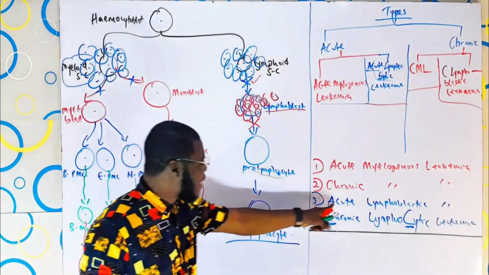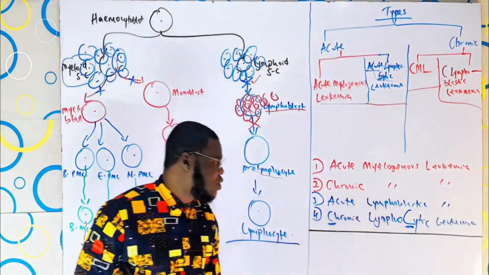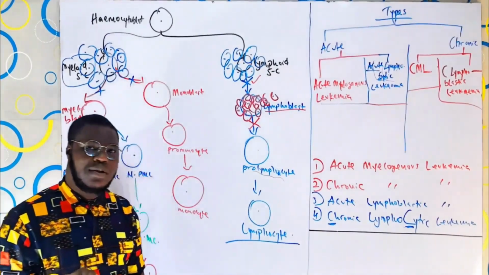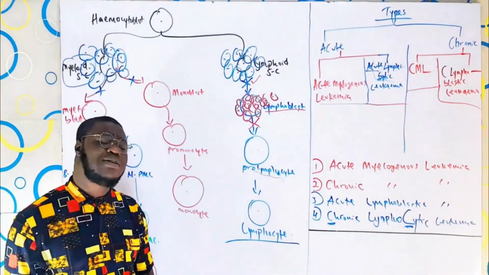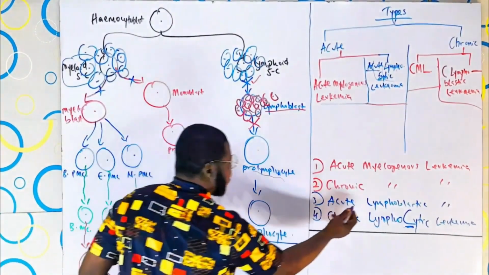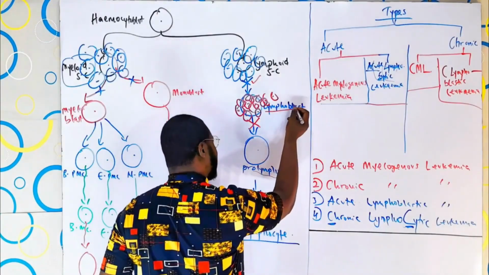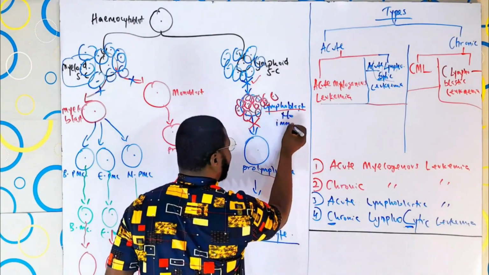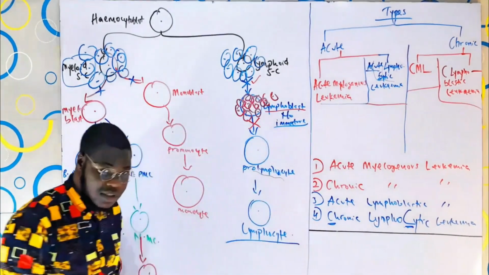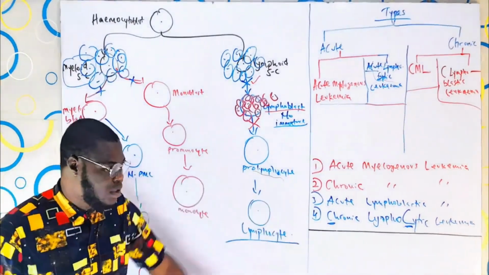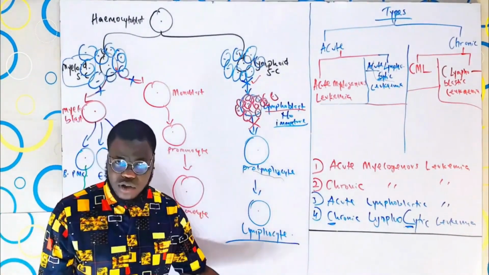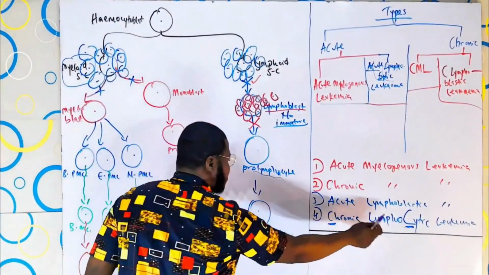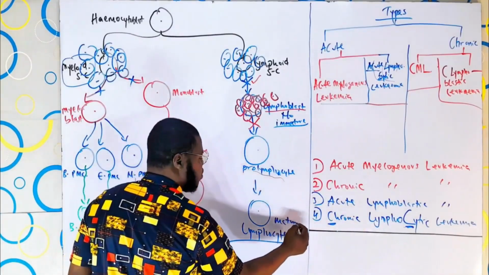Now, why do they have acute lymphoblastic and chronic lymphocytic, when these two can actually be a little bit confusing? They are telling you that leukemia can be made up of both mature cells and immature cells. If you have acute lymphoblastic, tell me, is lymphoblast a mature cell? No. So in acute lymphoblastic leukemia, the cells are immature. This can even be an objective question for you. Which of the following leukemia has a mature cell? I know the lymphoblastic is out of it because it's immature. But in chronic lymphocytic leukemia, you have a mature cell.